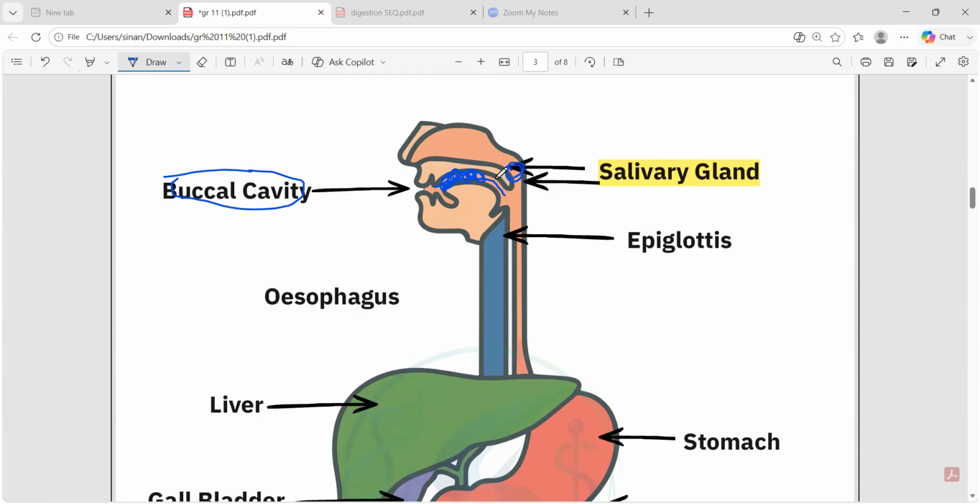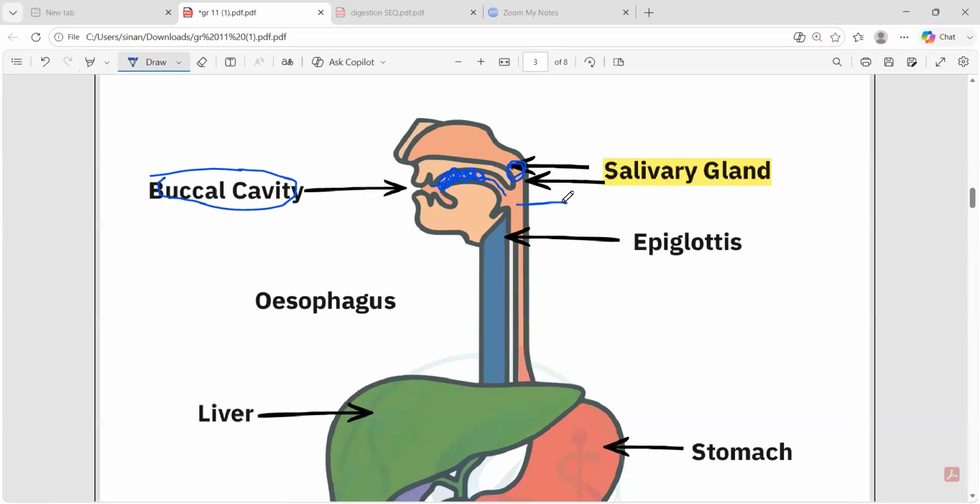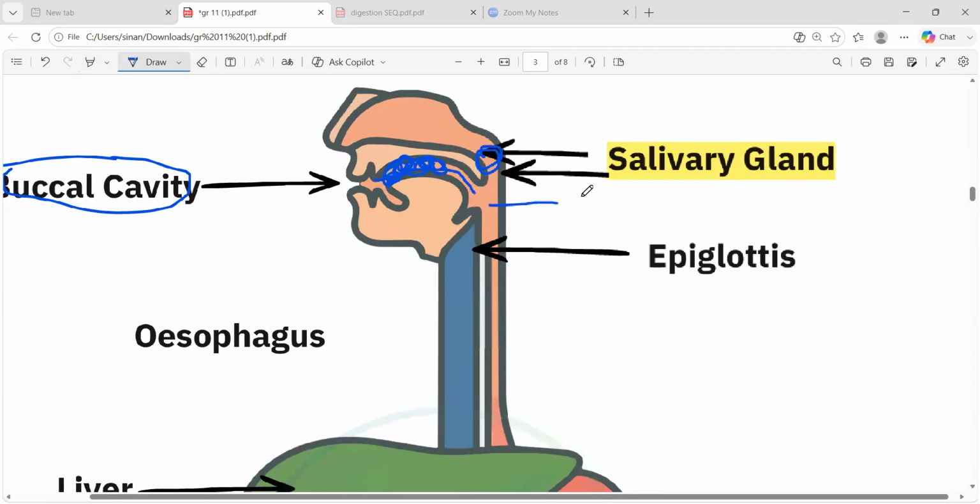And now this buccal cavity is slowly moving downward. Let's say we have put food inside this. And now when the food is coming here, we have a place called the pharynx. You all learn this part in the respiratory system. We call this what? The pharynx.